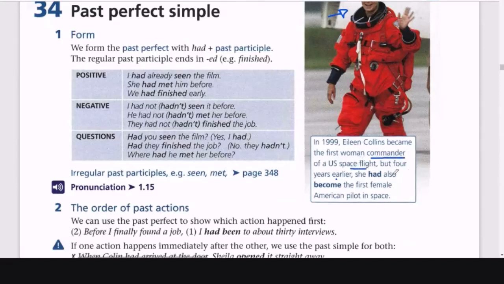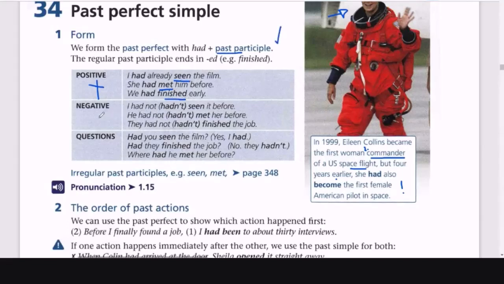So this happened first. She was the first American pilot in space, and then she became the first woman commander of a U.S. space flight, and that is the second action. So this happened first, this happened second. That's what we see in that context. So we have affirmations in positive context: I had already seen the film. Had plus the past participle of the verb, right?